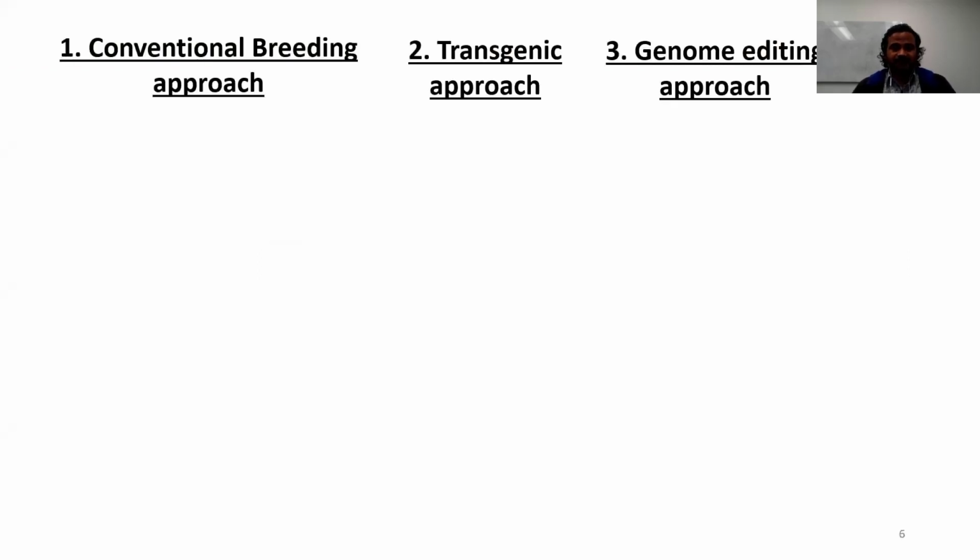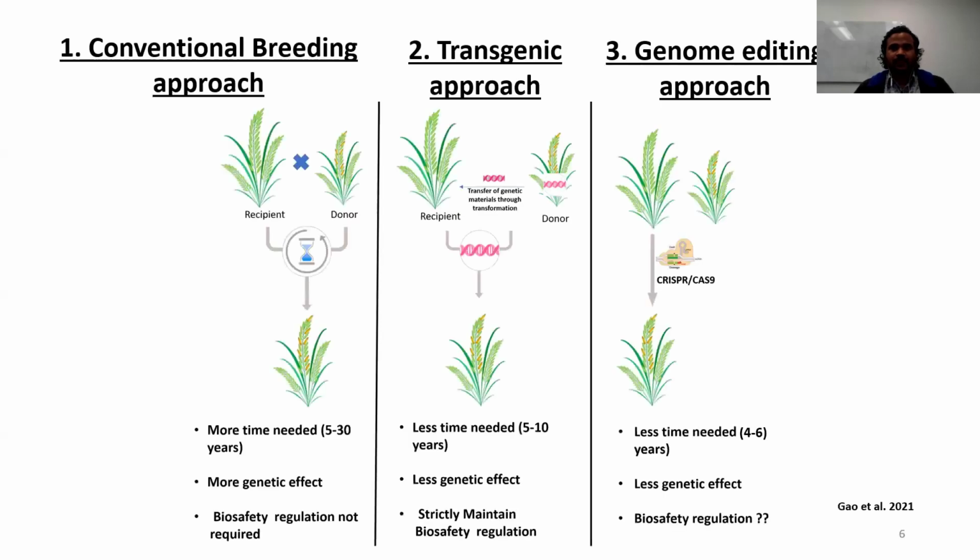There are some advantages of genome editing over other approaches. With genome editing, it takes less time compared to transgenic and conventional breeding. And it also has fewer genetic effects because we normally target specific regions or genes.